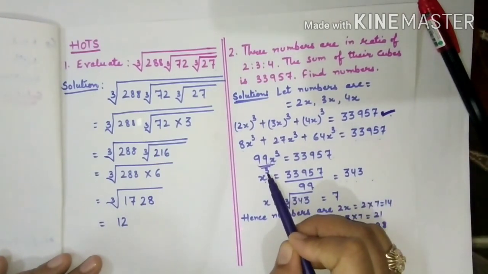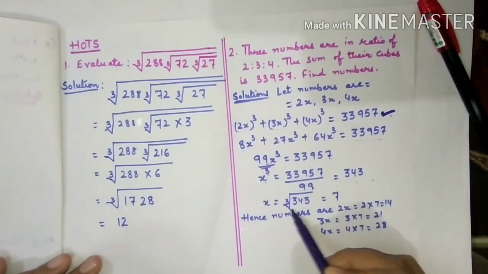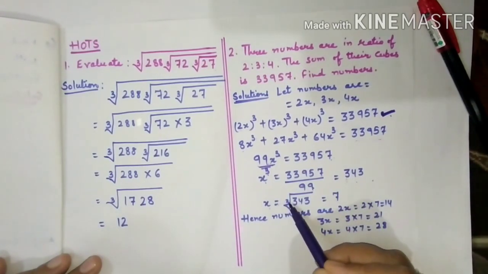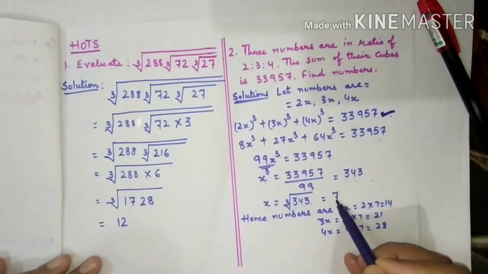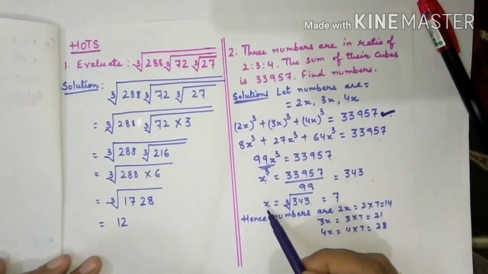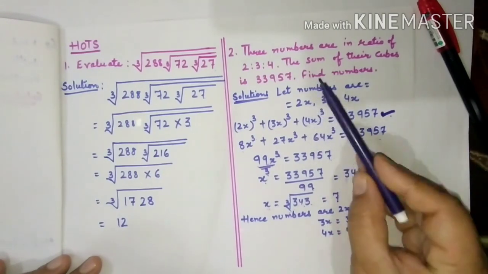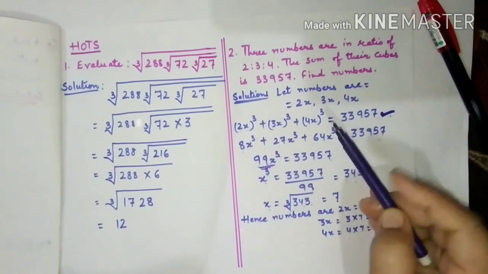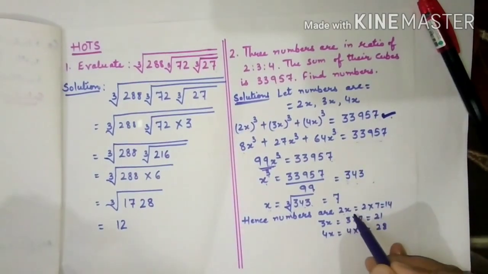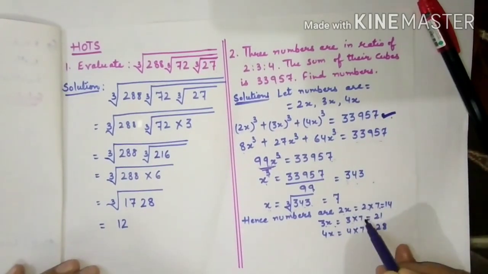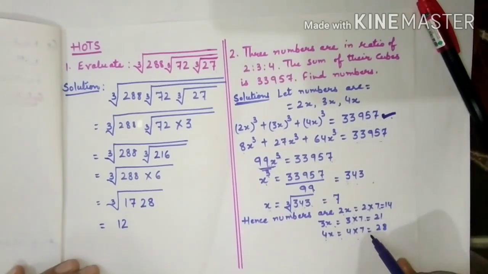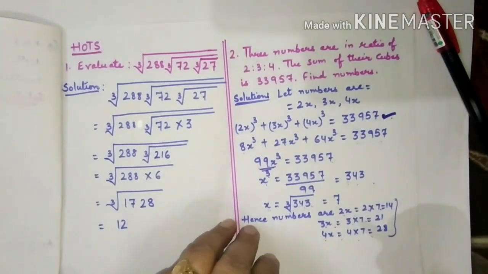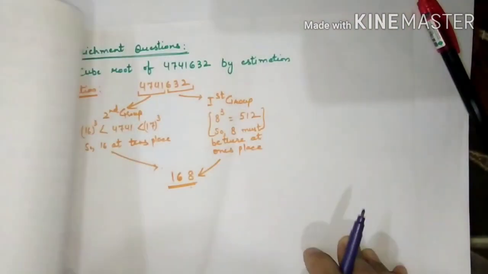The cube will become cube root on this side. We shift it, so x is the cube root of 343, that is 7. Again, this is the value of x only, but we have to find the numbers, and our numbers are 2x, 3x and 4x. So the numbers are 2 into 7, 3 into 7, 4 into 7. So this is our answer: 14, 21 and 28.